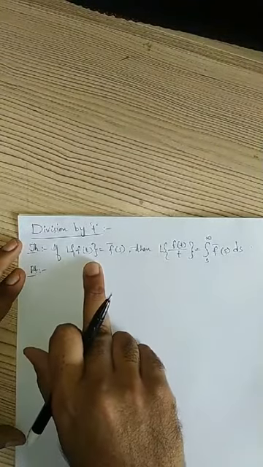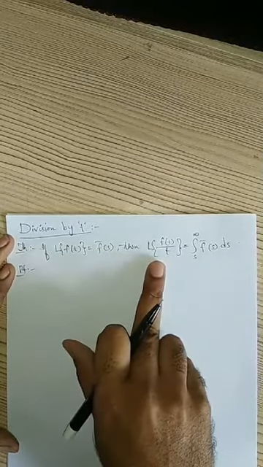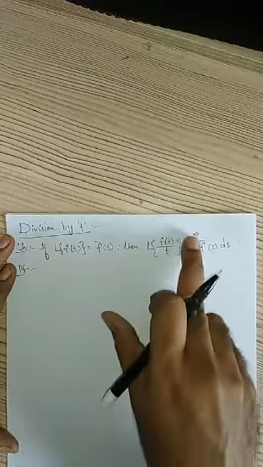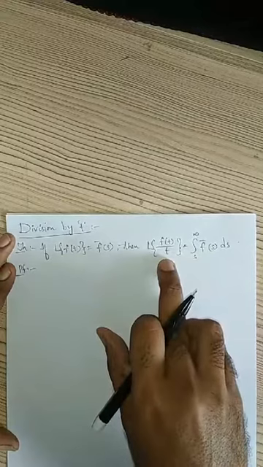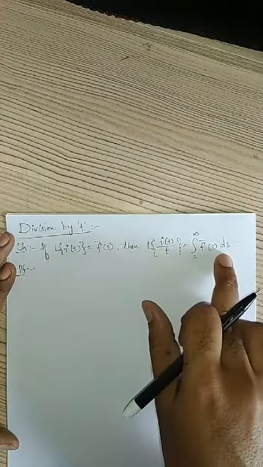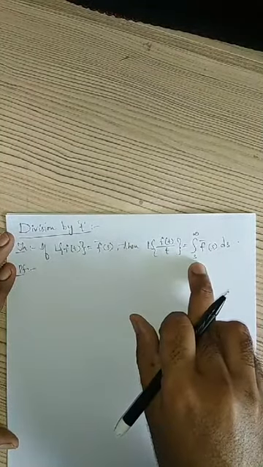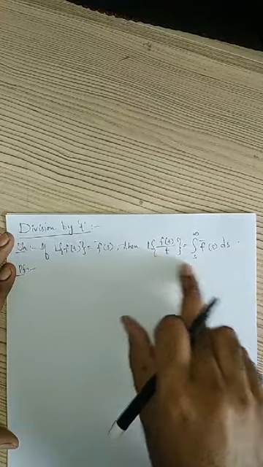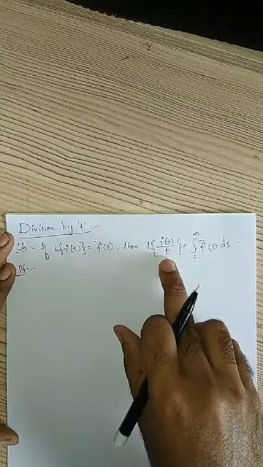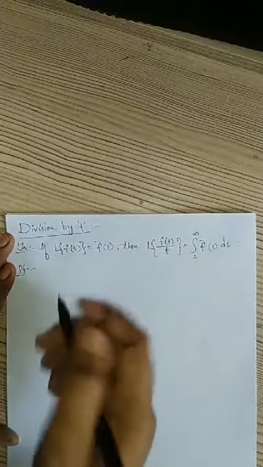If this is true, then Laplace transform of f of t by t is integral s to infinity f bar of s ds. If t square is there, then again integral s to infinity f bar of s ds, right? If t cube is there, three integrals should be there. One division, one integral. T square division, two integrals. T cube division, three integrals, like that, right?